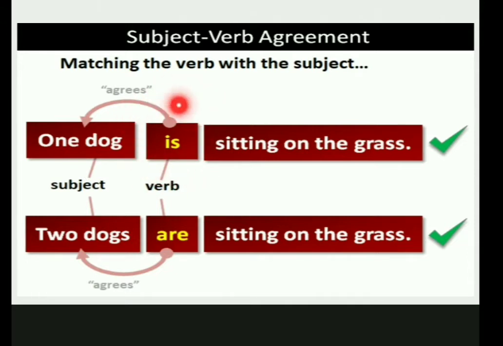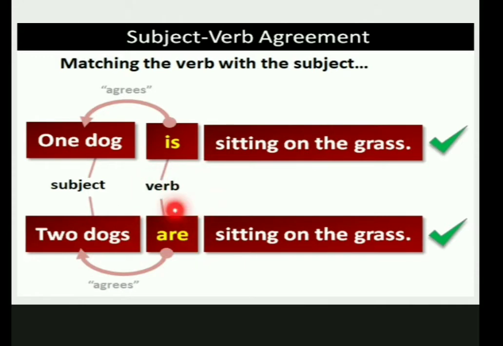Is, am, are. They are also verbs. We call them be verbs. Do you remember? When we were doing the chapter on verbs, I explained it to you, right? So here we are talking about one dog, and is, that is singular. Singular subject, singular verb, subject verb agreement, right? Two dogs, so there comes are.